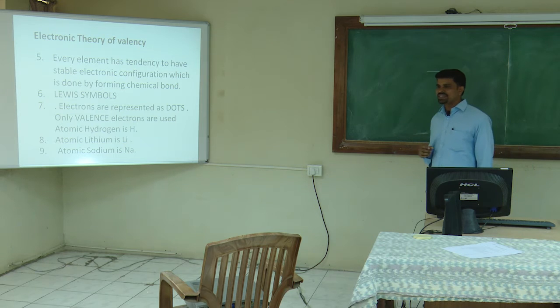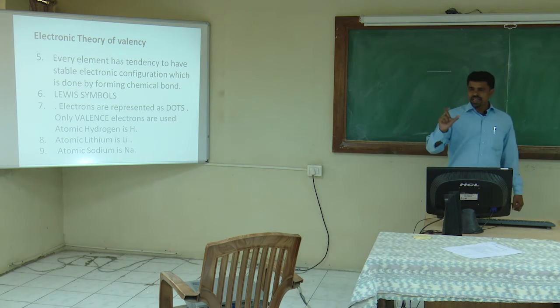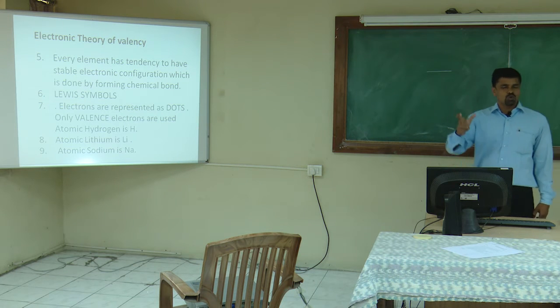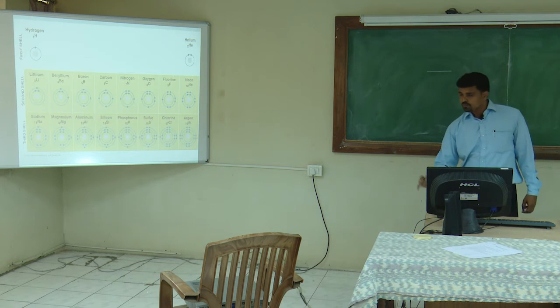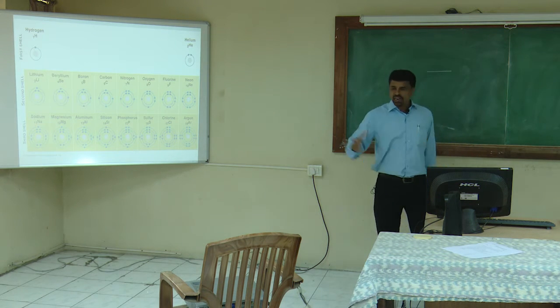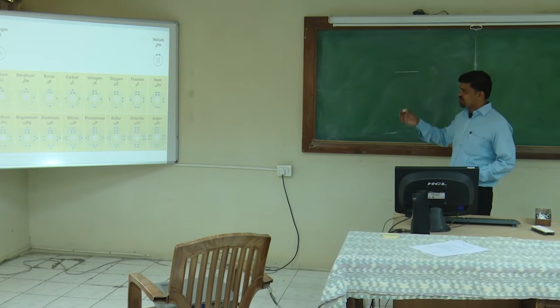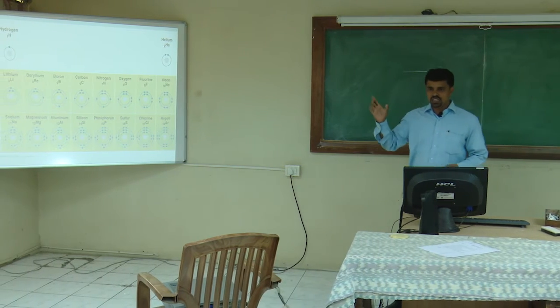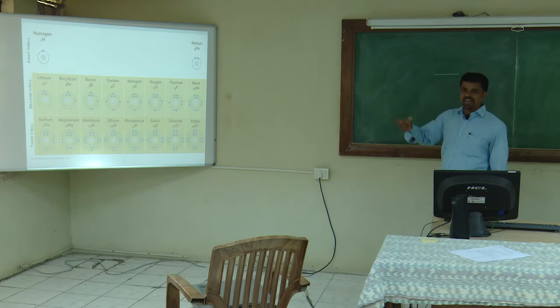For example, considering the hydrogen atom, this hydrogen dot indicates that there is 1 electron in the outermost orbital of hydrogen. Lithium dot means there is 1 electron in the outermost orbital of lithium. Similarly, these are the elements having different kinds of electronic configurations. Are you getting it? These are the electronic configurations shown for the different kinds of orbitals.